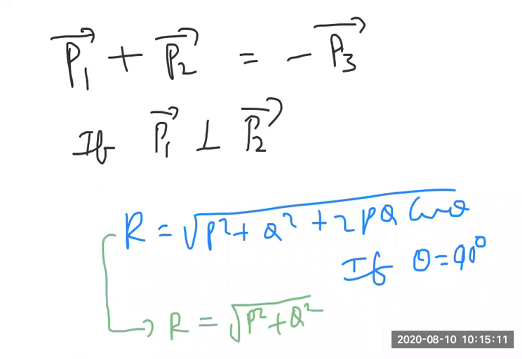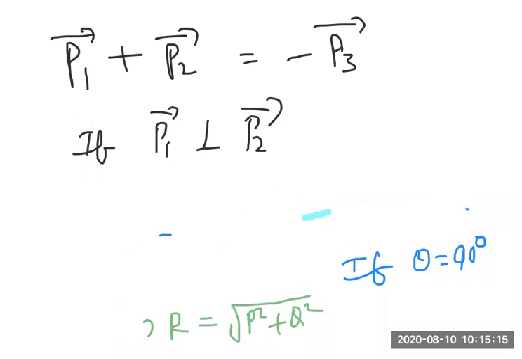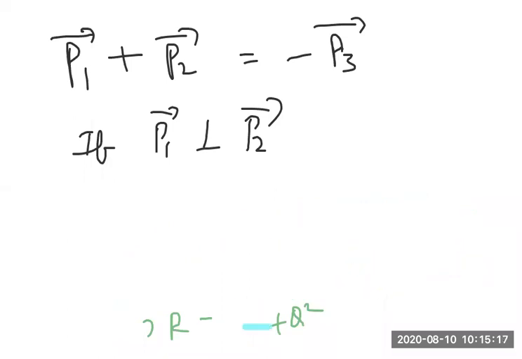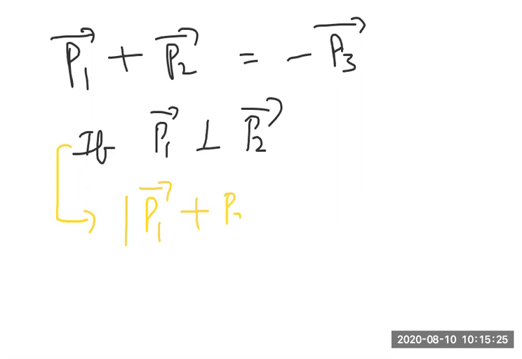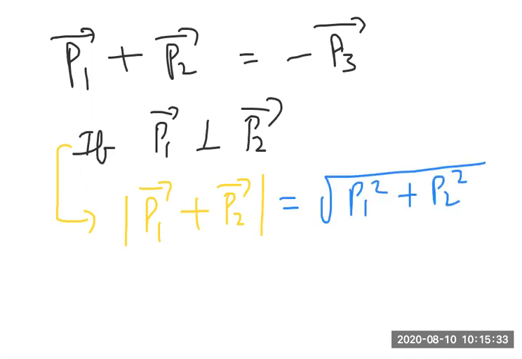That means from this information, the resultant of P1 bar and P2 bar, as they are perpendicular, that is the magnitude of P1 bar plus P2 bar, is equal to square root of P1 square plus P2 square from the parallelogram law of vector addition.